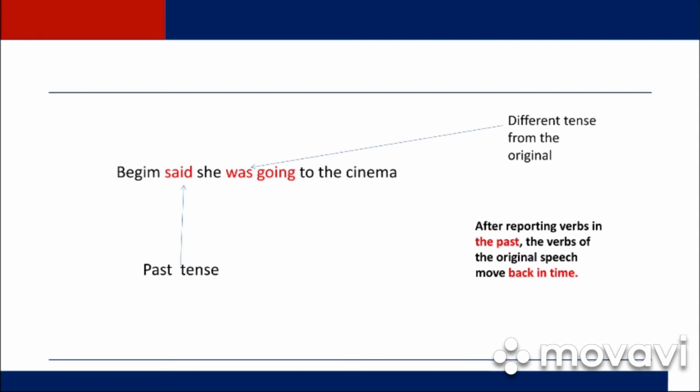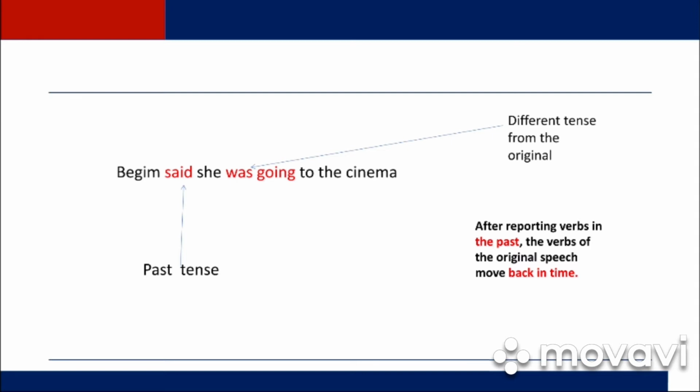Here we can say the same sentence in a different way. For example, we can say, "Begum said she was going to the cinema." So what happened here? Here we use a different tense from the original.